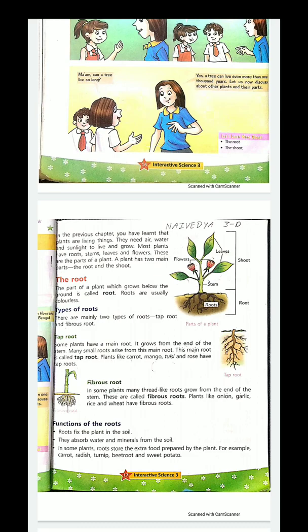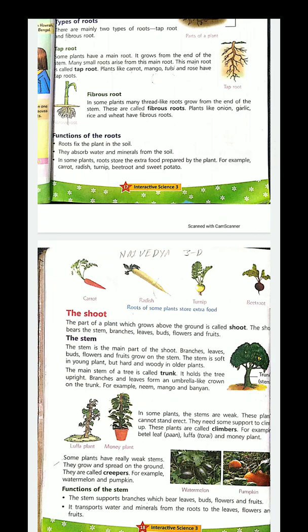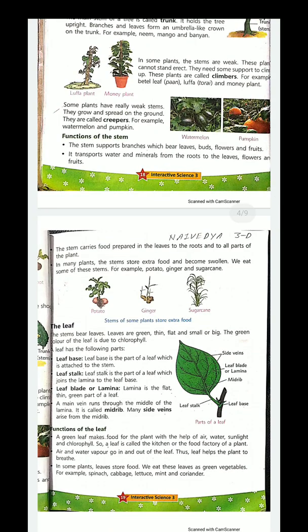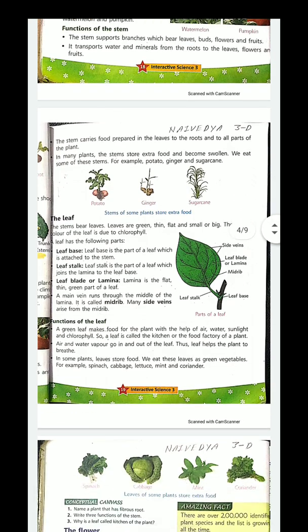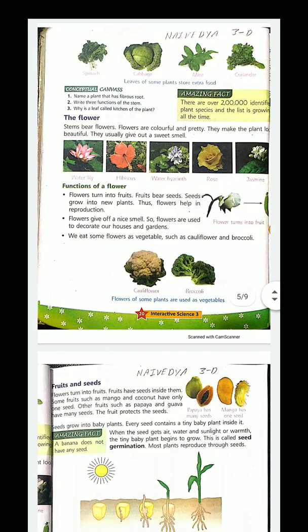I again repeat some of the words: fibrous, then trunk, climbers, creepers, watermelon, sugarcane, lamina, cabbage, lettuce, coriander, reproduction, cauliflower, broccoli, vegetable, germination, sunlight.